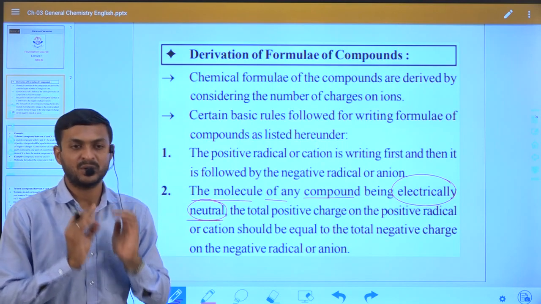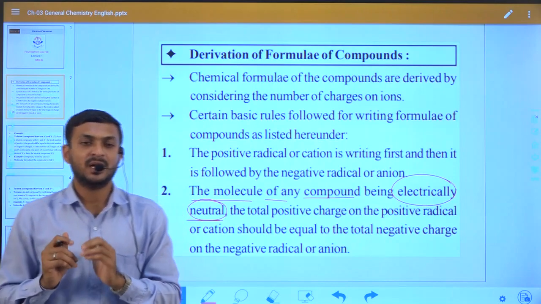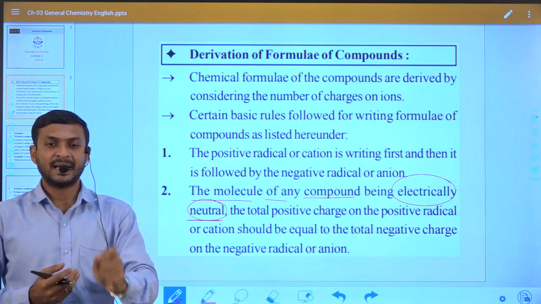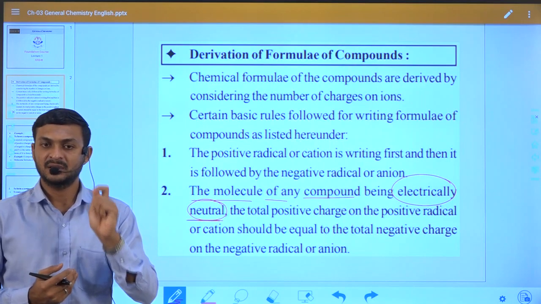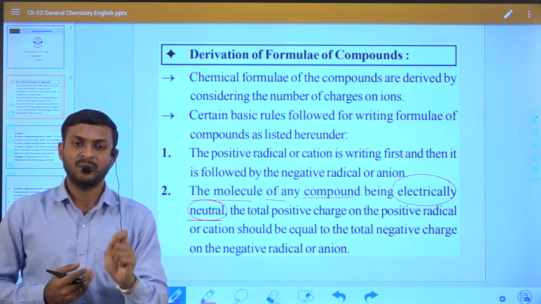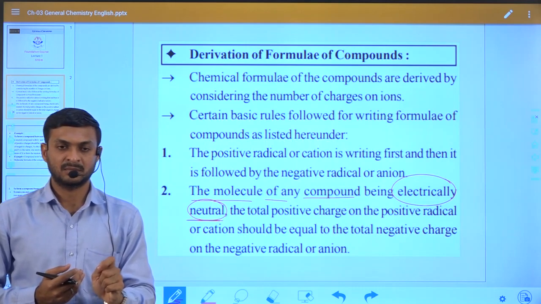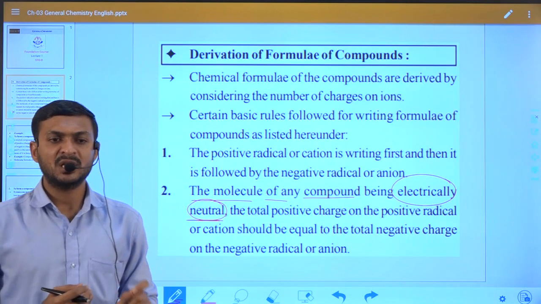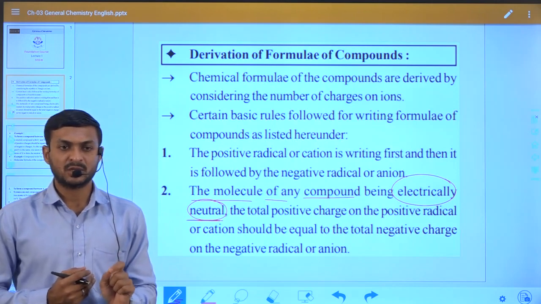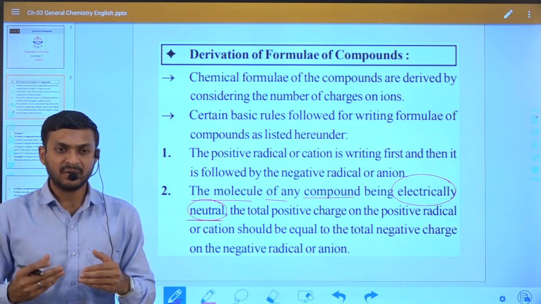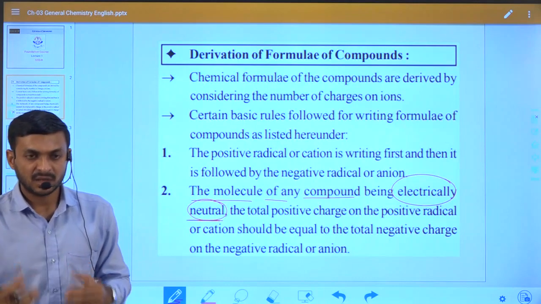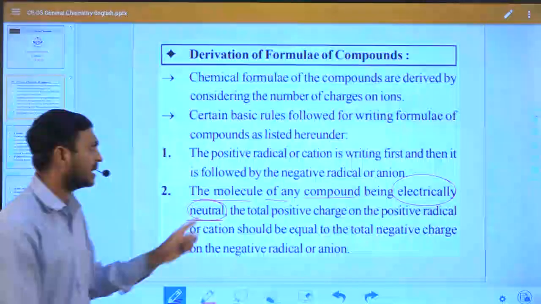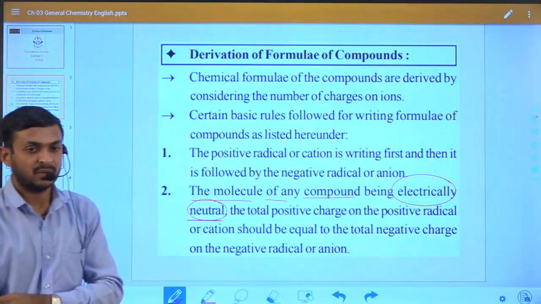If the positive and negative charge are equal, then the molecule will become electrically neutral. You should understand this very well. That is what the second rule says.